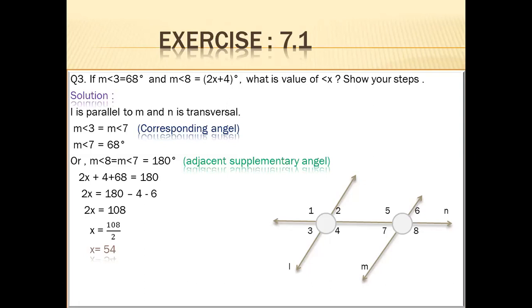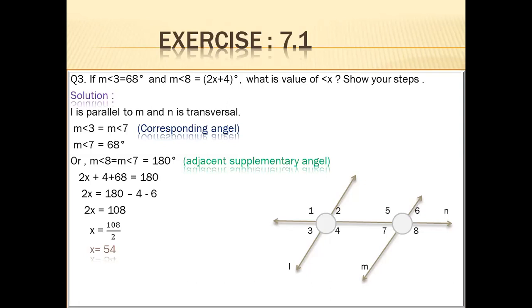We subtract it from 180. When we subtract 72 from 180, 108 will become. 2x is equal to 108. For the value of x, divide 108 by 2. x is equal to 54 degrees.